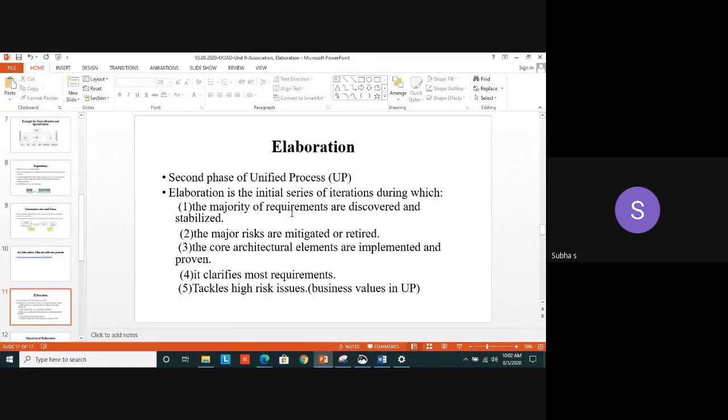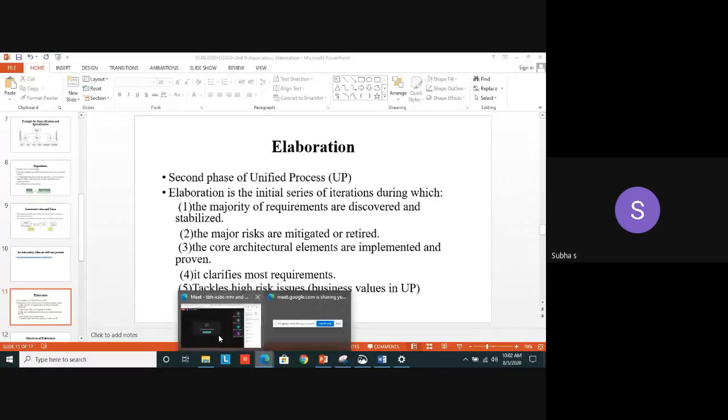How can we reduce the risk? We are not at all into the implementation part. Yes, after getting the requirements, after making the planning and all, anything, students? Any doubts?